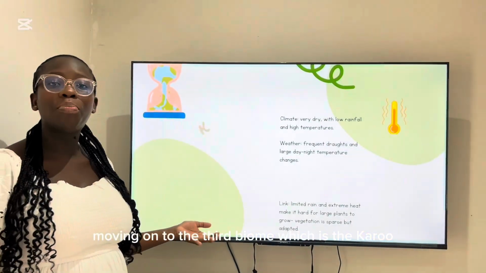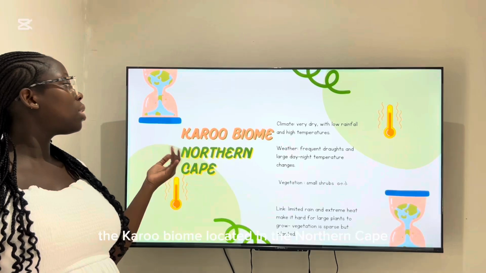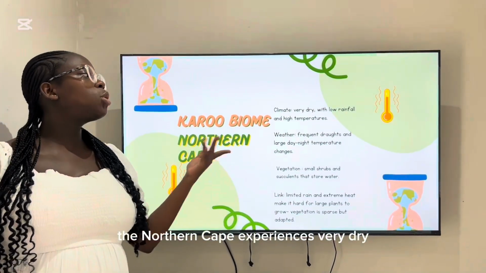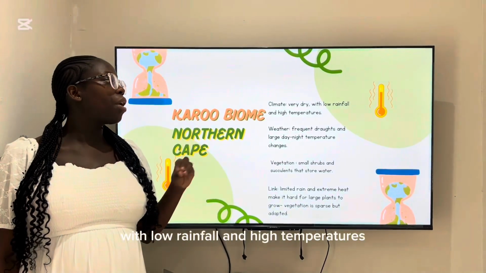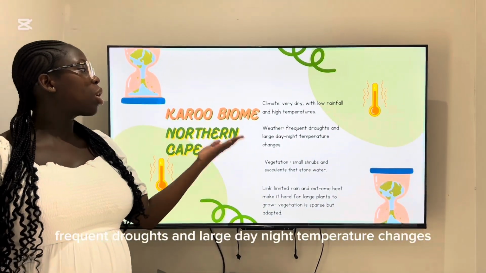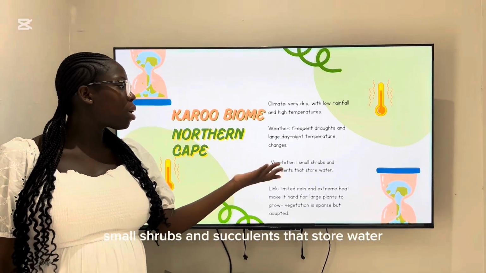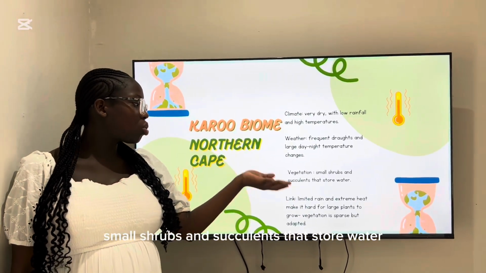Moving on to the third biome, which is the Karoo biome, located in the Northern Cape. The Northern Cape experiences very dry conditions with low rainfall and high temperatures, frequent droughts and large day-night temperature changes, small shrubs and succulents that store water.